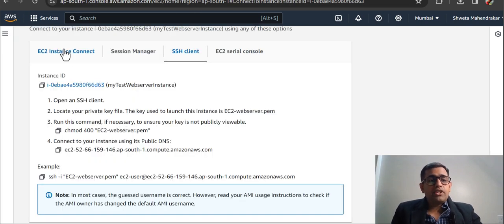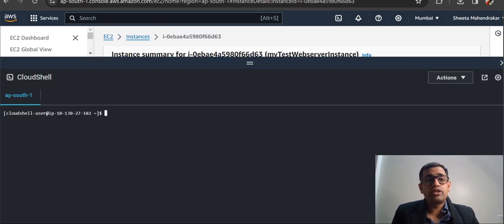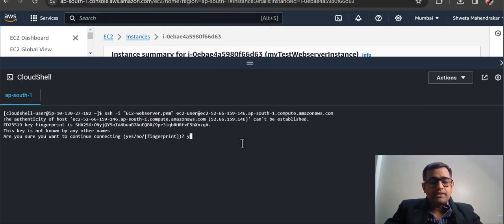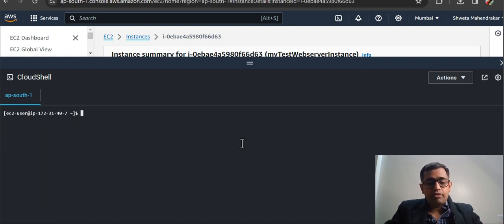So when I go to connection options here and the SSH client, you can see that it is asking us to open the SSH client, which we have already done here. It is asking us to locate the file and upload it, which we have already done. We have already changed the permissions to 400 for the EC2 web server PEM file, and this is the command which we require to connect to the EC2 instance. Now I'll just paste it here, and then I'll say yes, and this is within the web server.